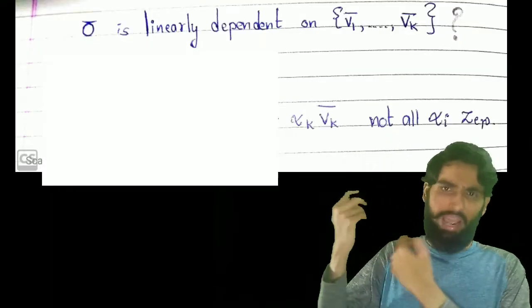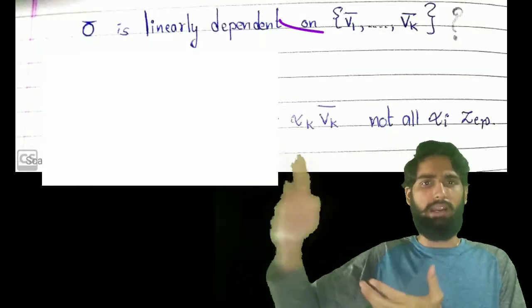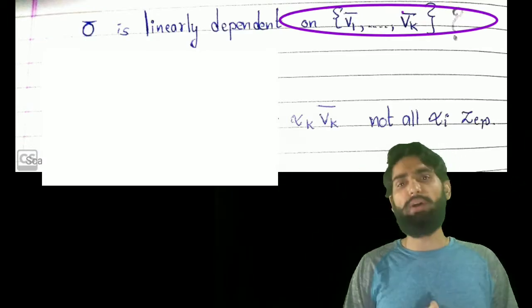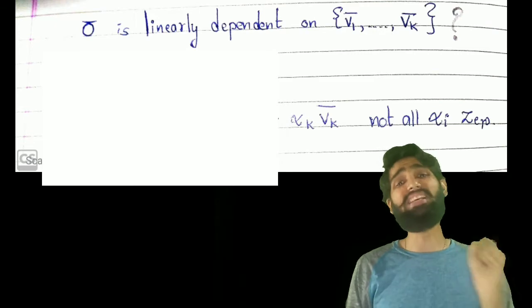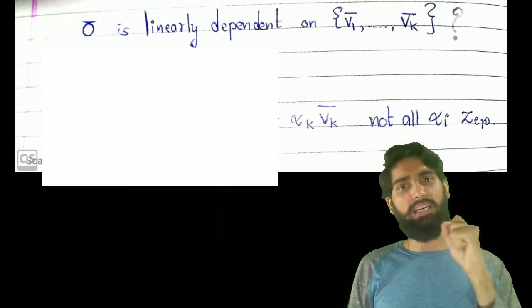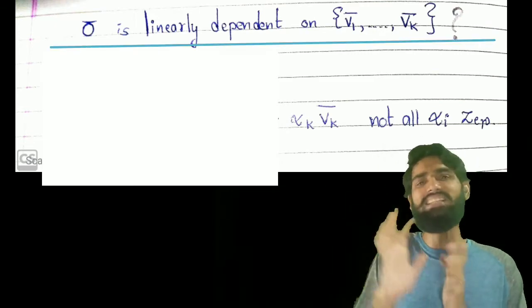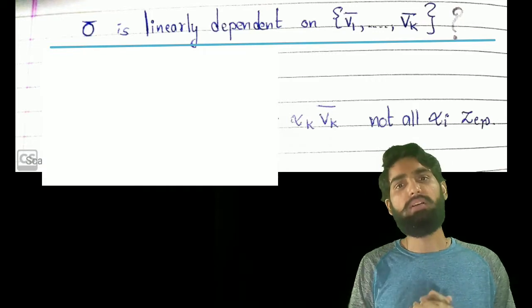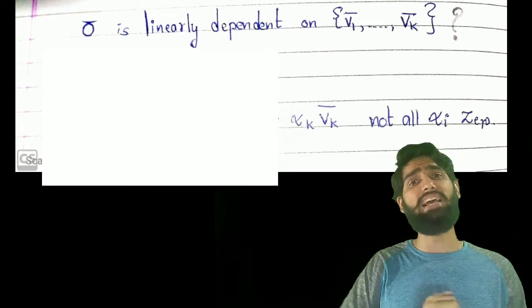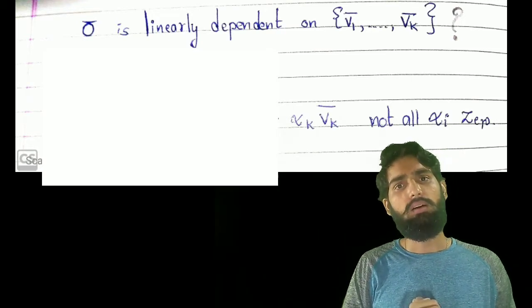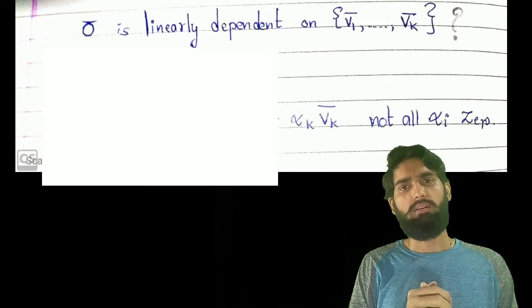If I give you any set, any random k elements from any random vector space, and I ask you the question, will my 0 bar be linearly dependent on any set that I give? That means, will my 0 bar be a linear combination of any set that I give? What will be your answer?